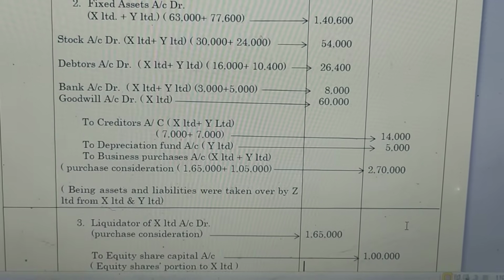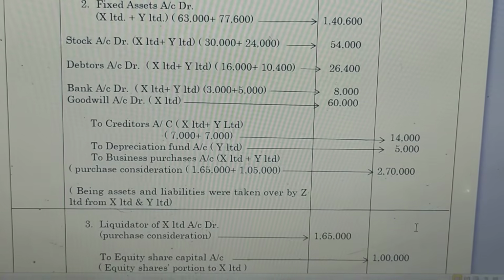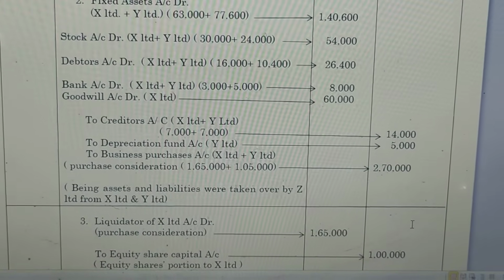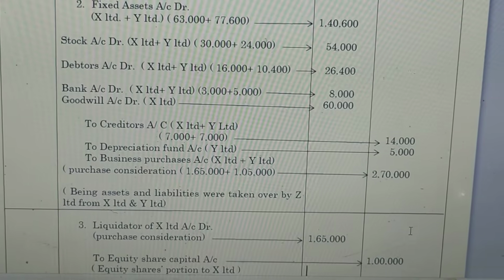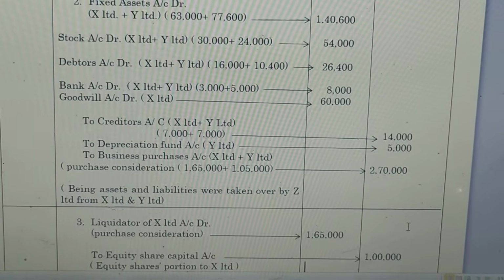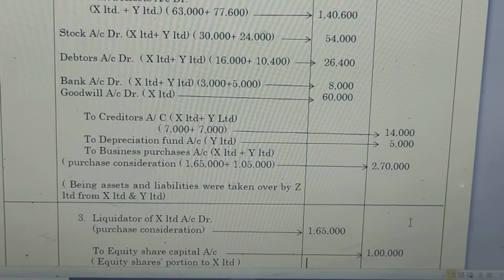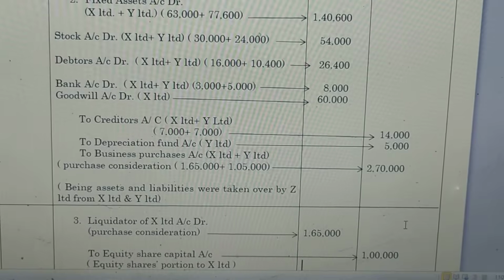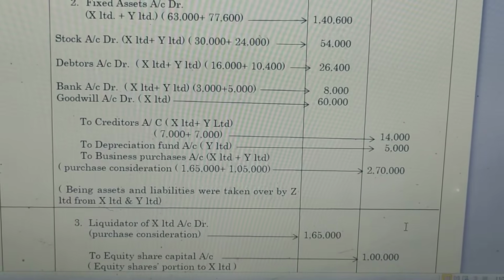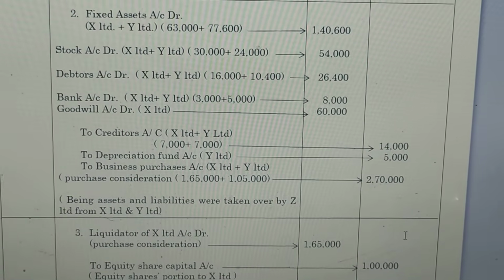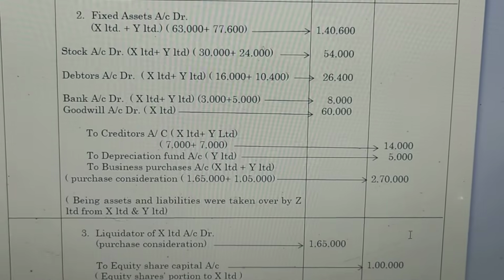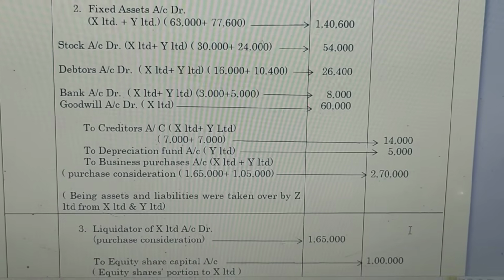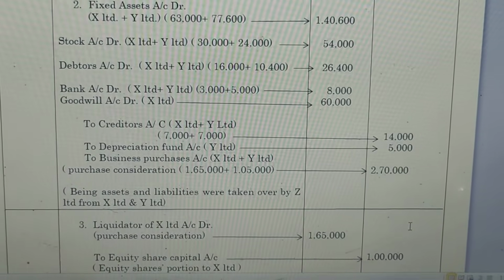To business purchases account credit. Business purchases is also known as purchase consideration. So 1,65,000 to X Limited and 1,05,000 to Y Limited. The total business purchases are 2,70,000, which we have to mention in the credit side. In bracket, being assets and liabilities were taken over by Z Limited from X Limited and Y Limited.